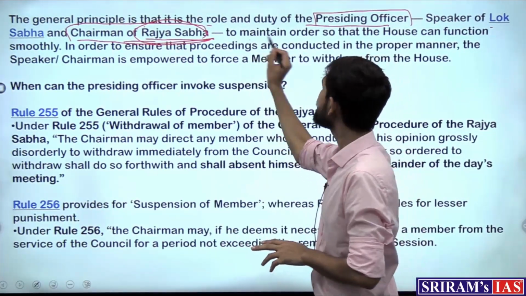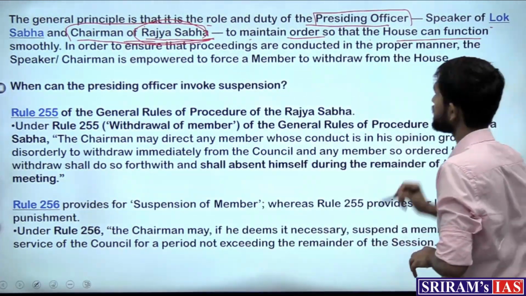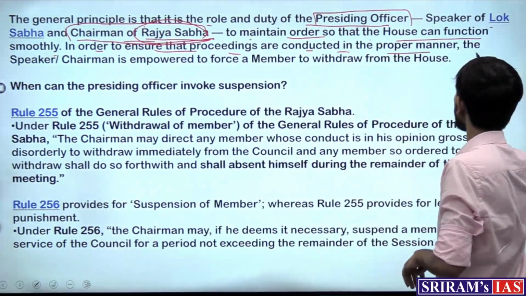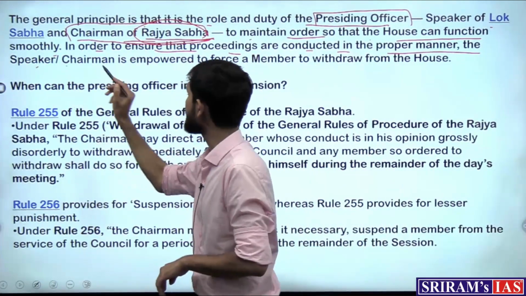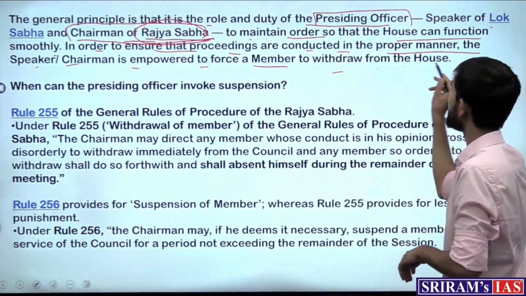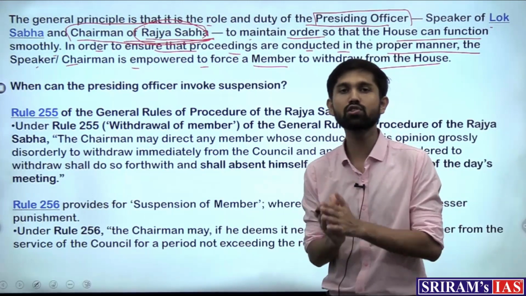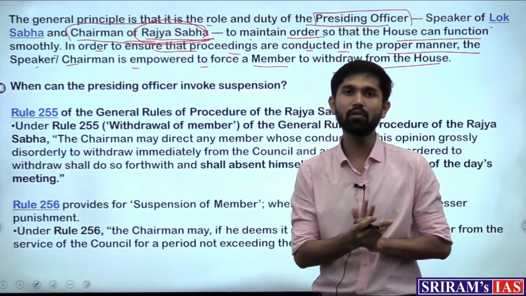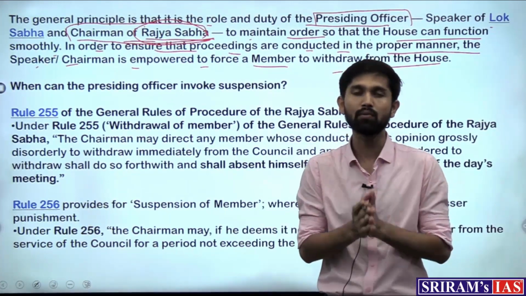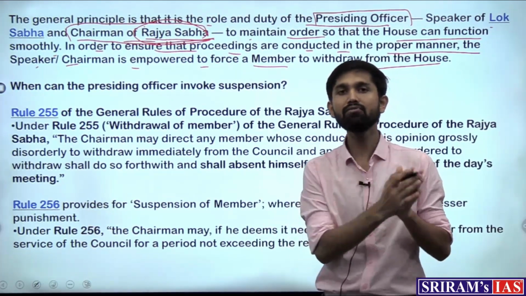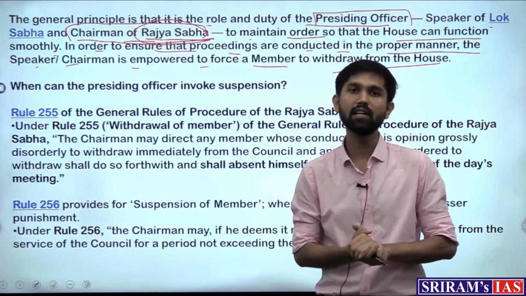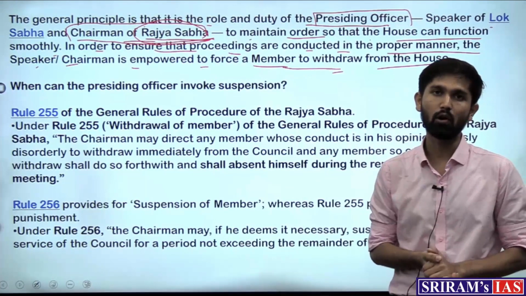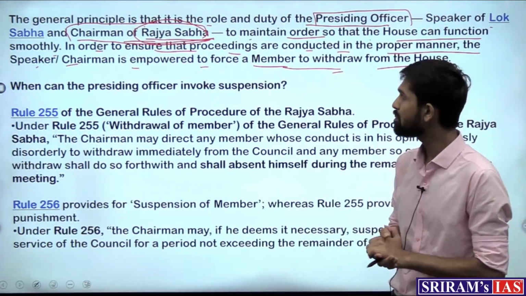So it's the general principle to maintain order so that the house can function smoothly. And in order to ensure that proceedings are conducted in the proper manner, the speaker or chairman is empowered to force a member to withdraw from the house. So in order to make sure that there is order in the house, both the speaker of the Lok Sabha and the chairman of the Rajya Sabha have been given certain powers, and if any member of the parliament is not adhering to the rules of the house, he can be asked to withdraw or be suspended also in rare cases.